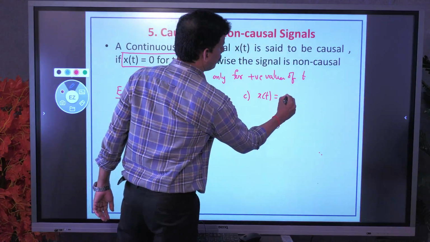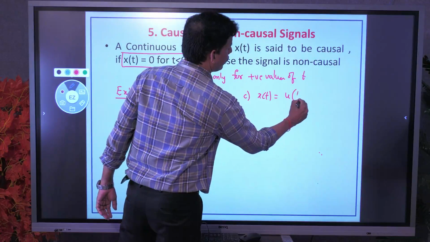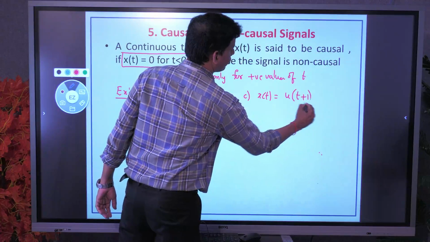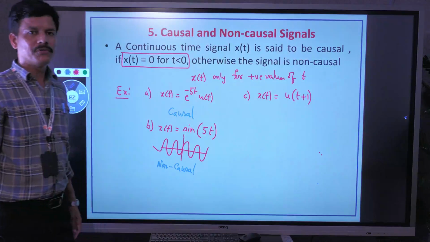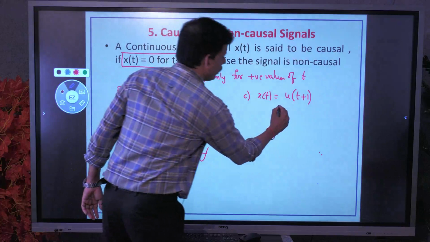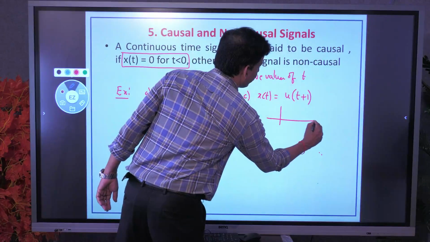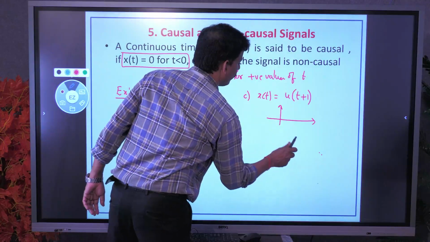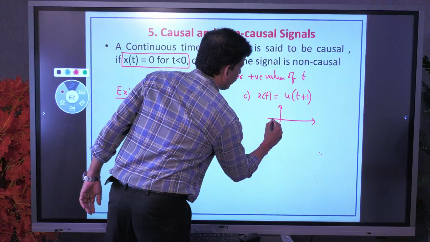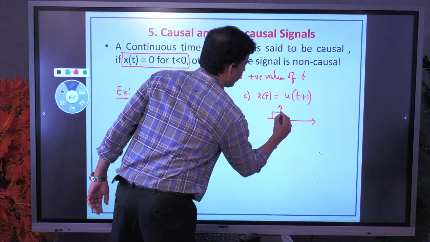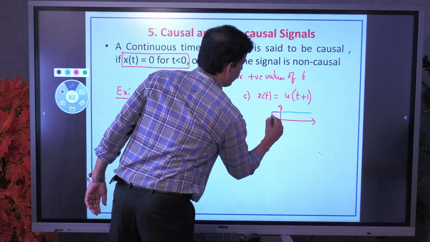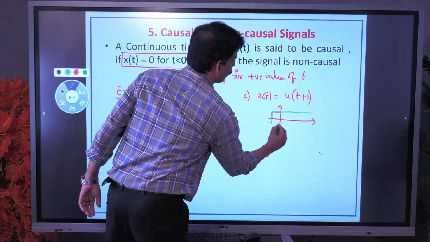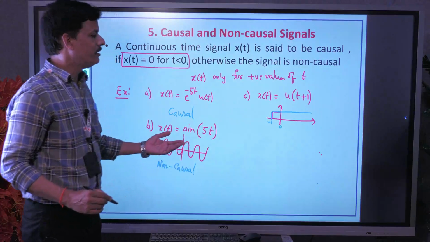Like this, you can take some other example. x of t equal to u of t plus 1. u of t plus 1 means what? It starts from t equal to minus 1. Now what about this?